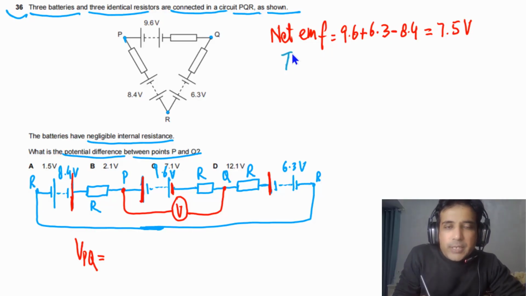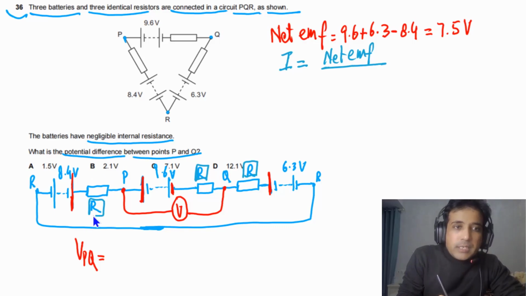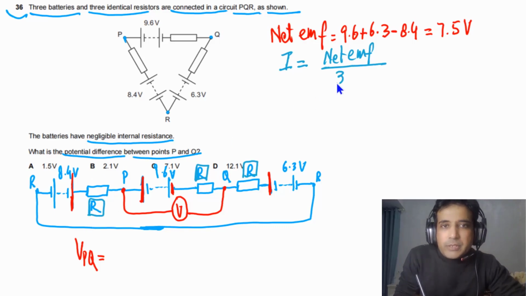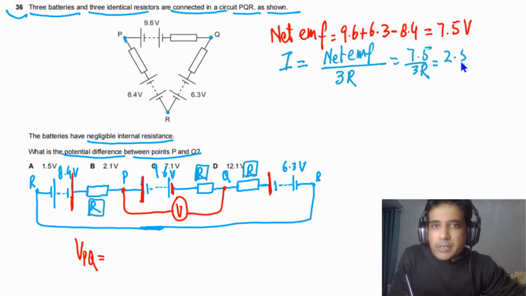Now we can also calculate the net current in the circuit. That will be equal to the net EMF divided by the total resistance of the circuit. That is equal to 3R, because we have 3 identical resistors connected in series. So we divide by 3R. The net EMF is 7.5 divided by 3R, or simply this is equal to 2.5 divided by capital R.